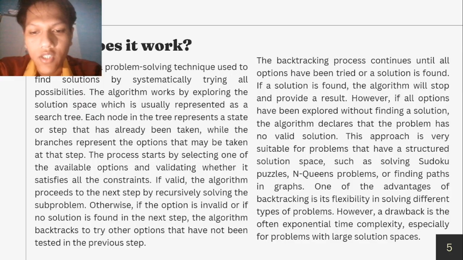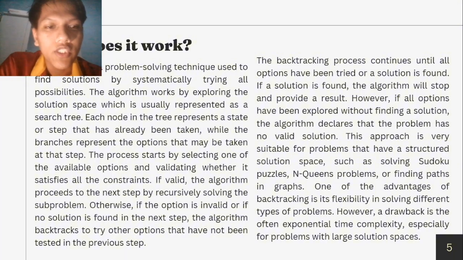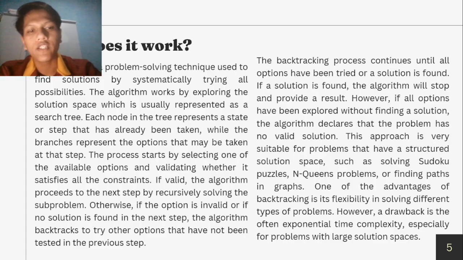Otherwise, if the option is invalid or if no solution is found in the next step, the algorithm backtracks to try other options that have not been tested in the previous step. The backtracking process continues until all options have been tried or a solution is found. If a solution is found, the algorithm will stop and provide a result.